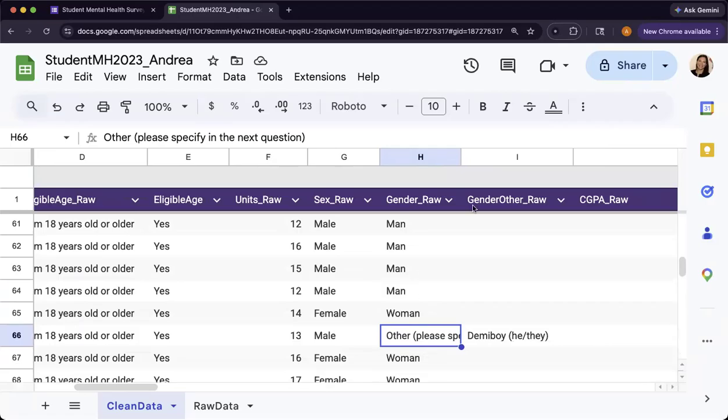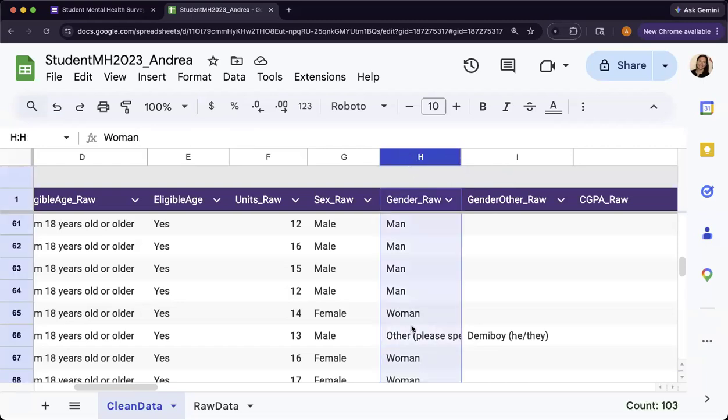So you could also create a new column and use if statements like I did in the previous video to create a new clean gender that includes demi boy. I think in this case, because it's just one person, I would probably say other for my data analysis part. And then I would maybe talk about it in my method section. So I'm going to leave that as is, but that's how you would deal with that other option.